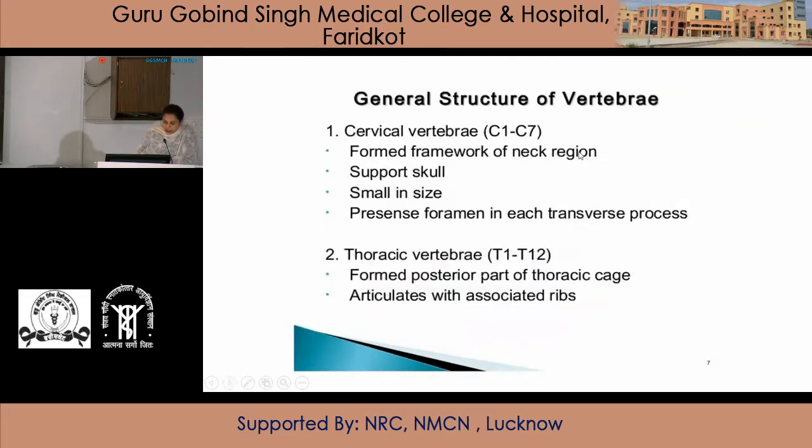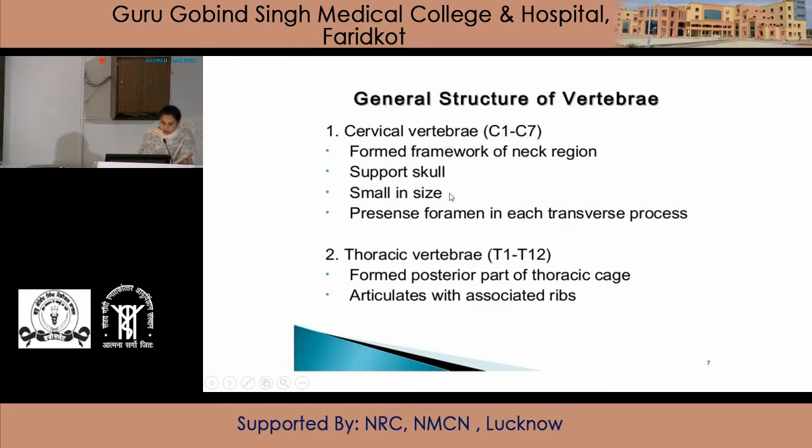So, the general features of the vertebrae in different regions. The cervical vertebrae, from C1 to C7, form the framework of the neck region. They support the skull, they are smaller in size, and there is a foramen in each transverse process, the foramen transversarium. The thoracic vertebrae, from T1 to T12, form the posterior part of the thoracic cage and articulate with the associated ribs. So there is a facet on their body.